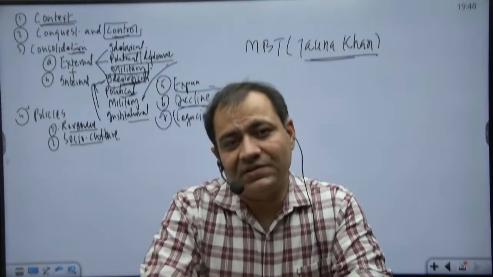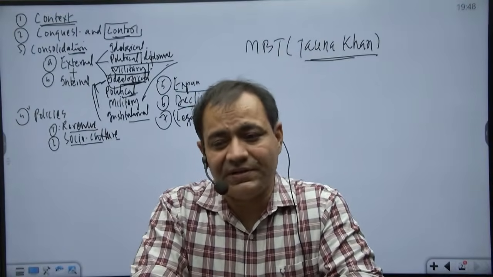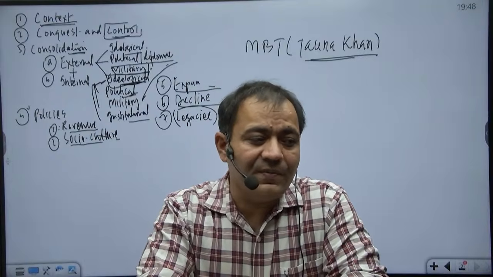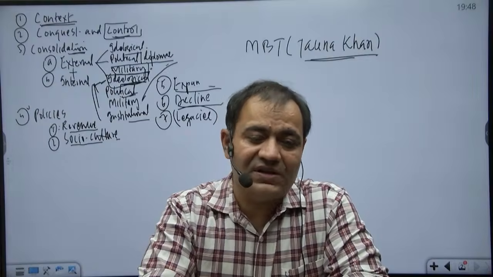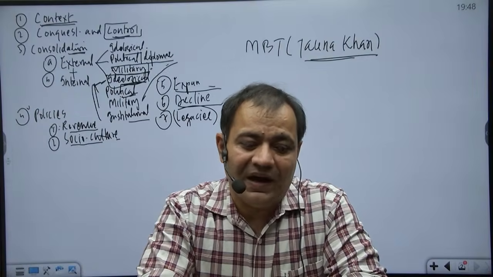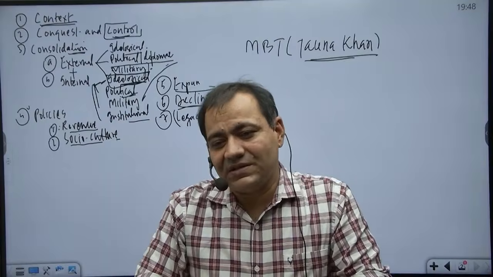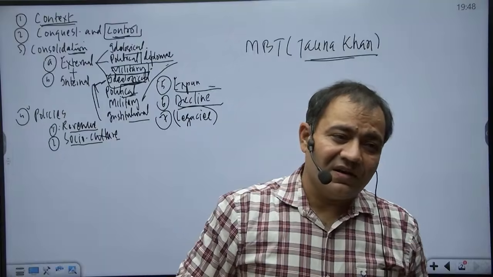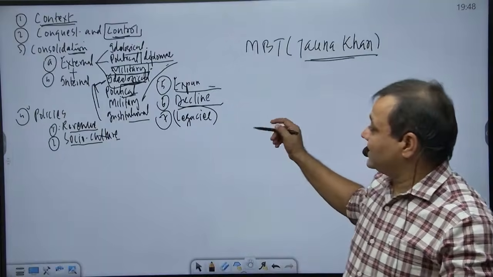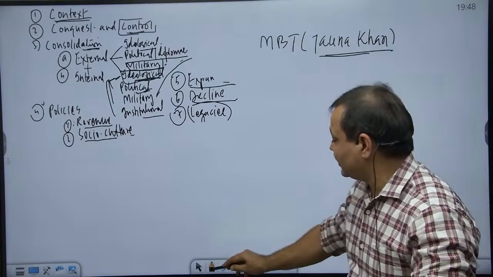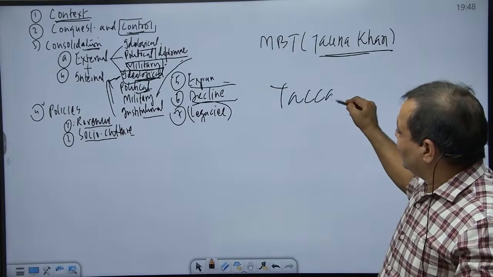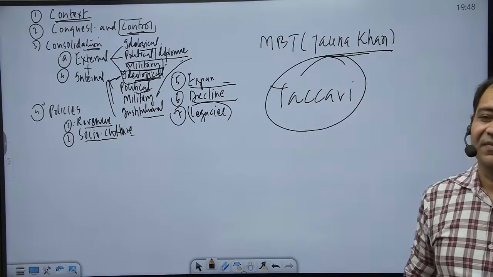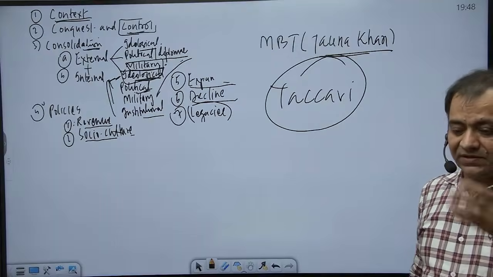Third, that he raised taxes in the Doab region, and that led to an agrarian revolt. So he developed a separate department for agricultural development later on, that is known as Diwan-e-Amir Kohi. And he divided the Doab areas into developmental circles and made advance payments to officers for extending facilities to the peasants. That also included, this is important, the facility of Taqavi, that is agricultural loan. So he was the first sultan who extended the agricultural loan to the peasants. But then again, there was a revolt against him.